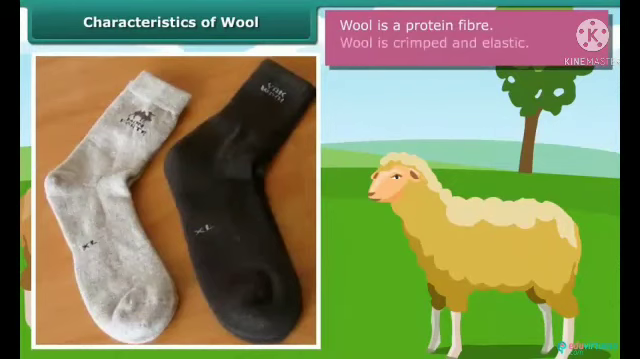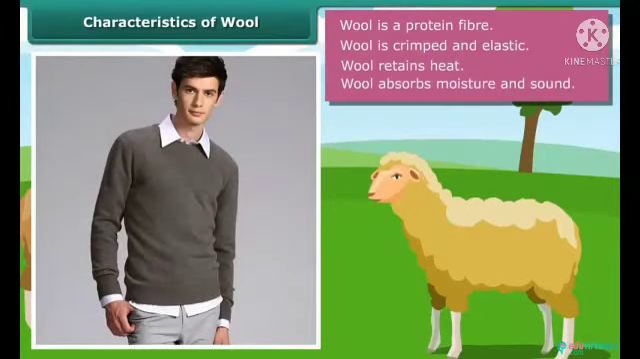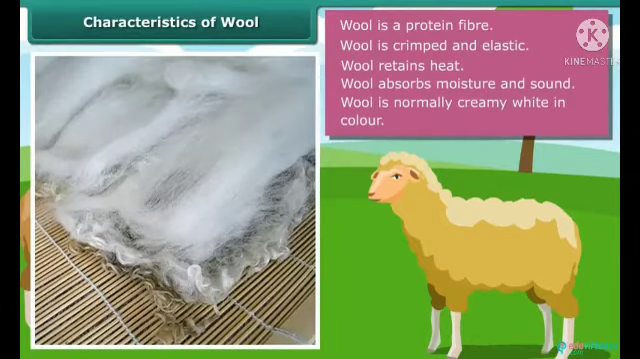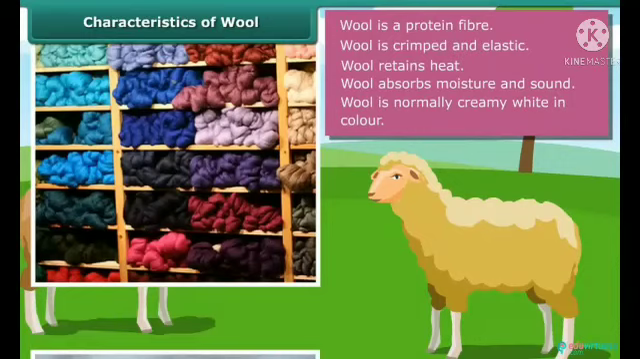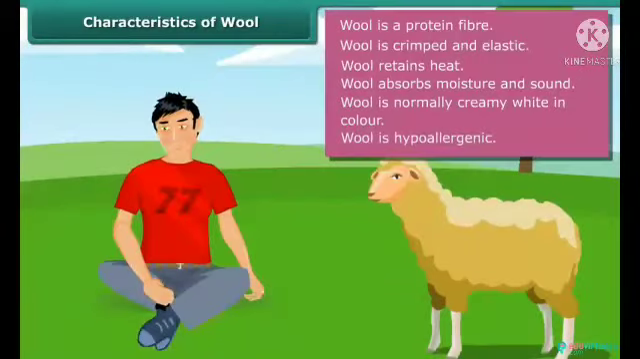In Tamil, Kambali. And then characteristics of wool. Wool is a protein fiber. It is crimped and elastic. Crimped makes wool bulky and helps it retain heat. Wool absorbs moisture and sound. Wool is normally creamy white in color, but it can also be black, brown and silver in color.